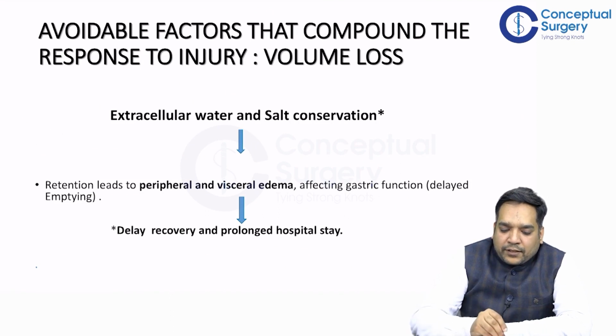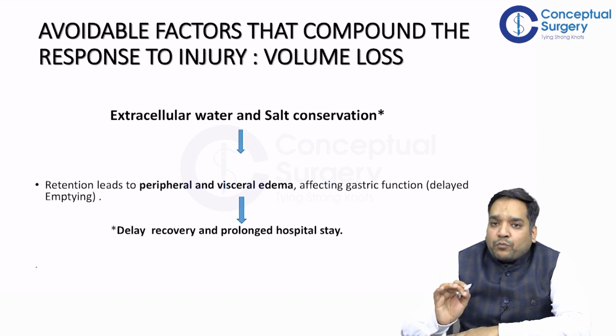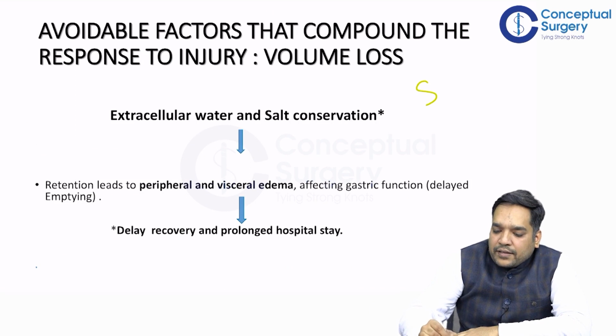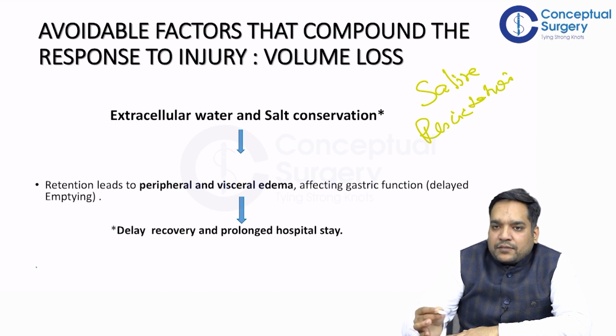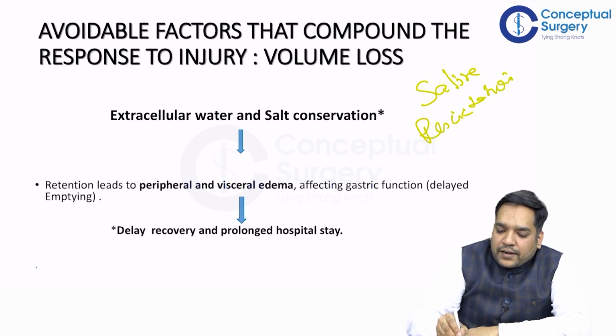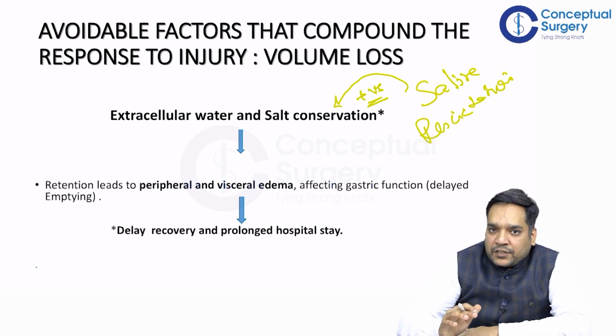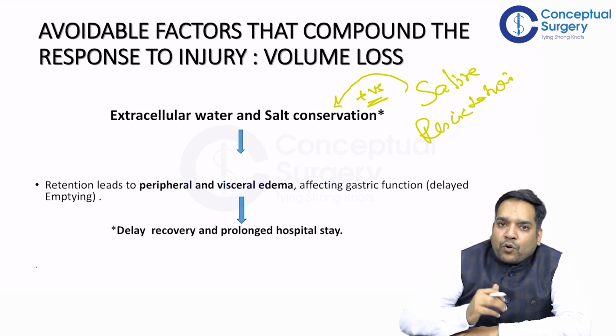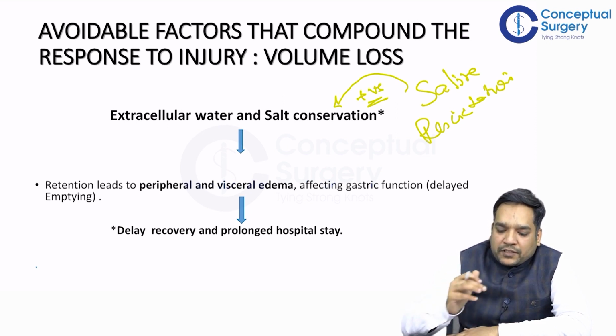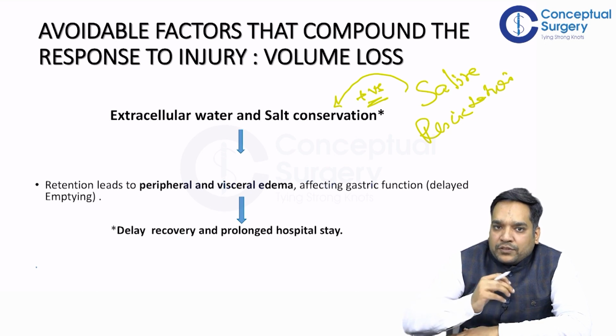It is important to know that saline resuscitation, which is very commonly done in clinical practice in some places, can augment this conservation or retention. So this can make the situation worse. Saline resuscitation can lead to more water and salt conservation and can compound the injury.